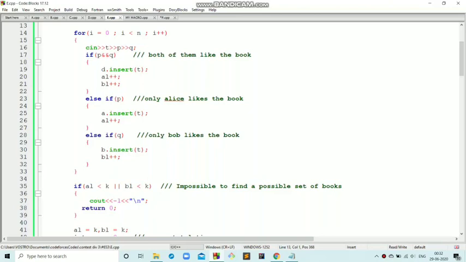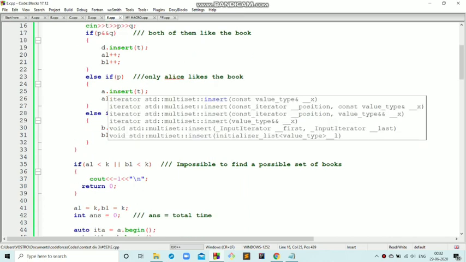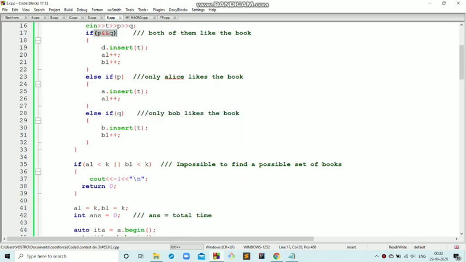Okay, so traversing from 1 to n, taking input T, P, Q, where T is the time taken to read the book, P is 1 or 0 depending on whether Alice likes the book, and Q is the same for Bob. If both of them like the book, that is this case, we insert it into the third set which is the common set for both, and increment the AL count and BL count. If only Alice likes that book, we insert it into set A and increment the count for books liked by Alice, that is AL++.